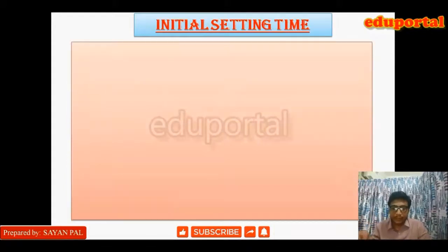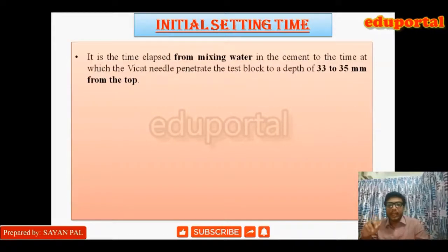First, the initial setting time. It is the time elapsed from mixing the water with the cement to the time at which the Vicat needle penetrates the test block to a depth of 33 to 35 mm from the top. The same, 33 mm from the top means 7 mm from the bottom, and 35 mm from the top means 5 mm from the bottom. So this is the amount of time required from mixing the water to the cement up to this Vicat needle test.